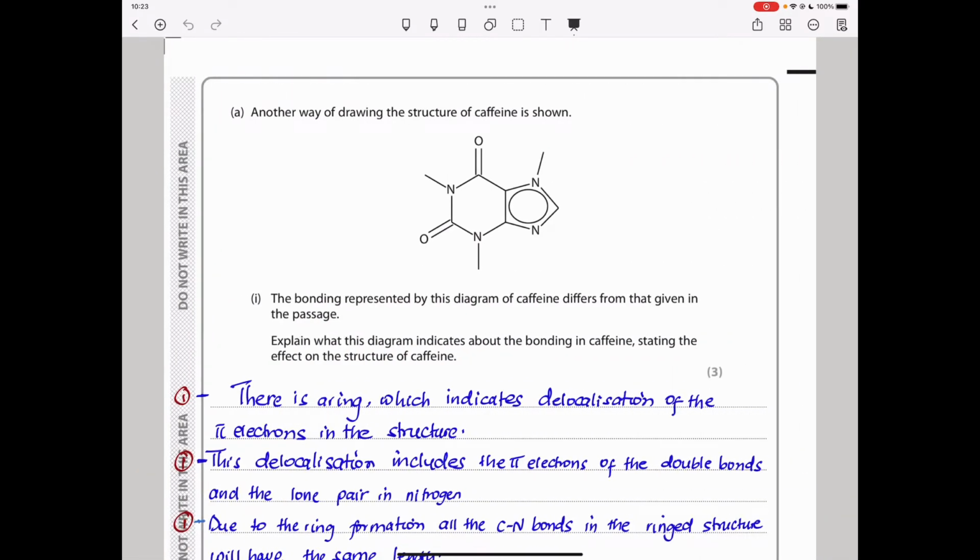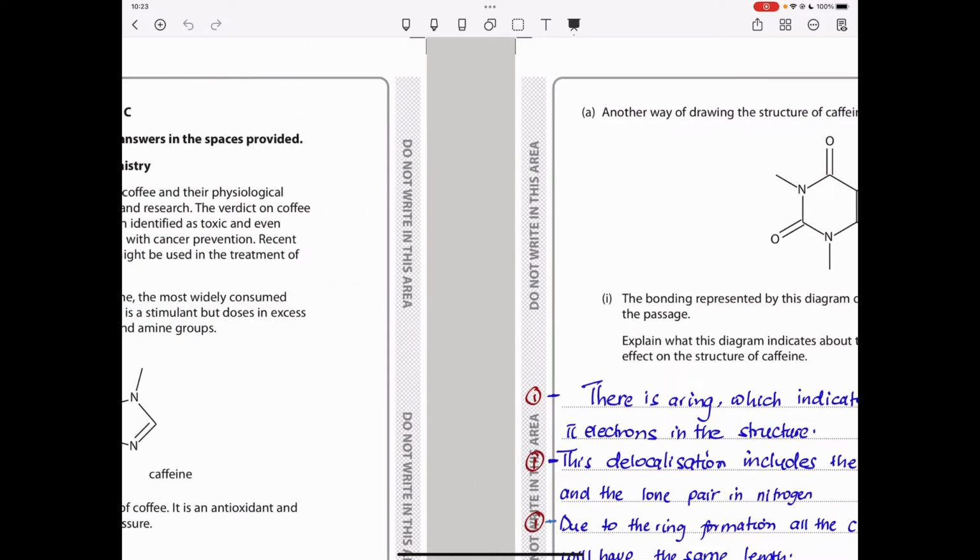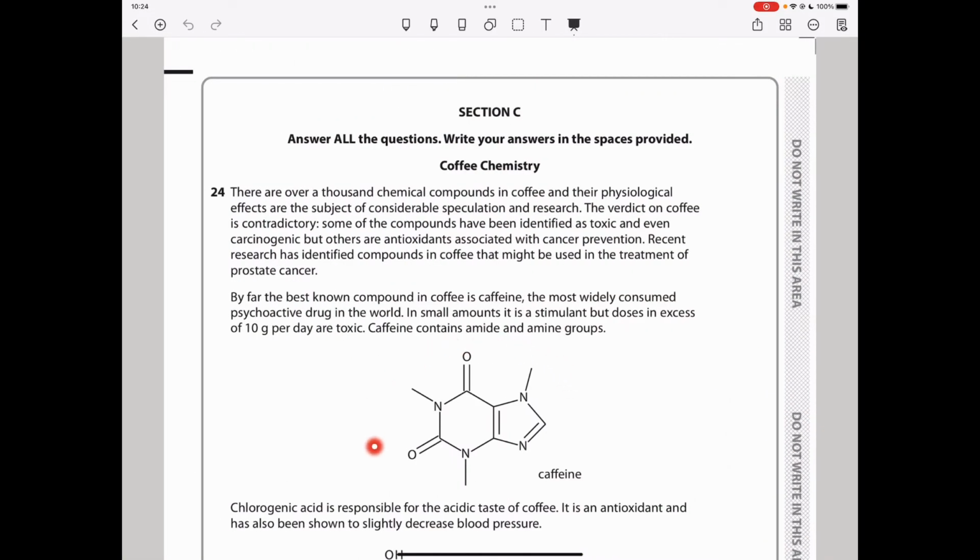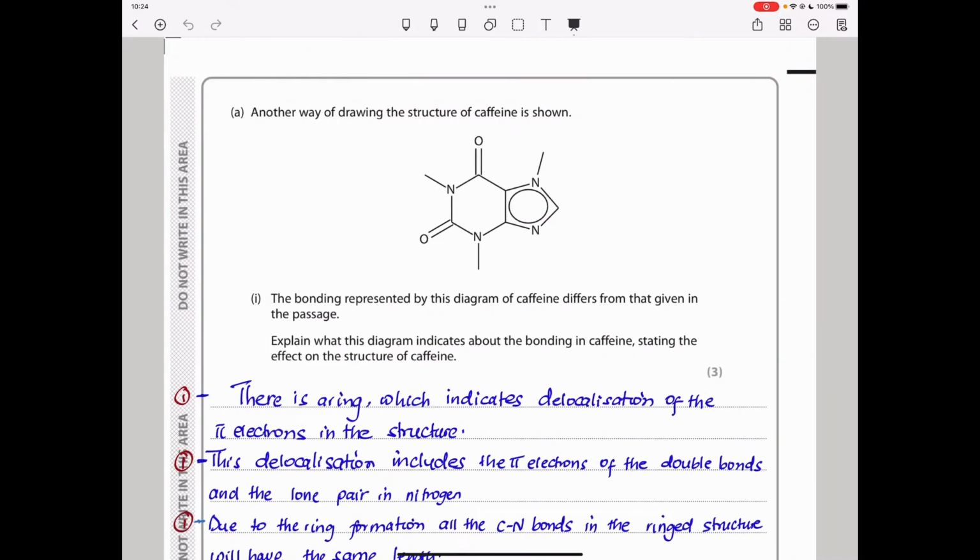They say, another way of drawing the structure of caffeine is shown here. So this is another way to draw it. Remember previously there was no ring in here. Again, to take you back slowly, this is the structure of caffeine they gave us previously. You can see there is no ring. There is a double bond here and a double bond here, but no ring. So this is the other way caffeine can be drawn.